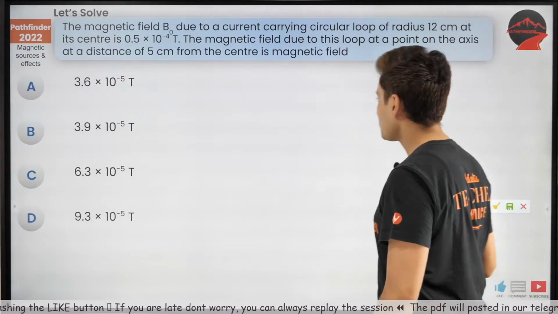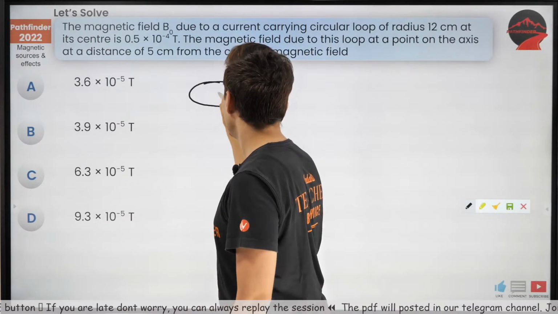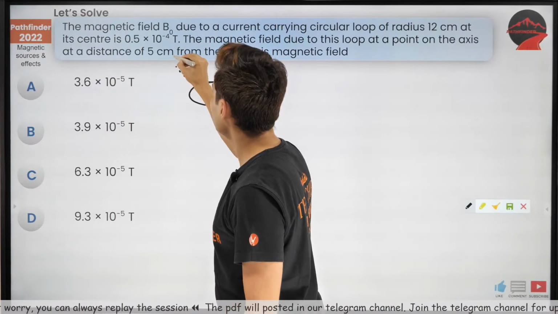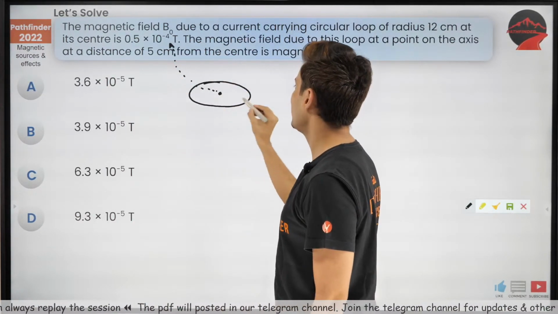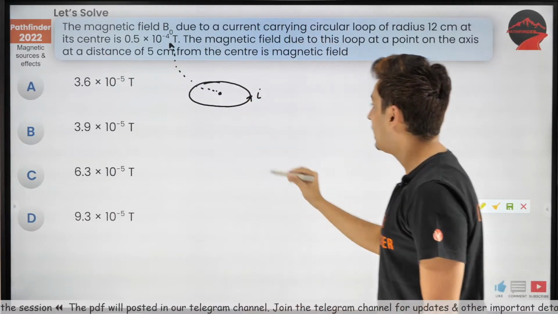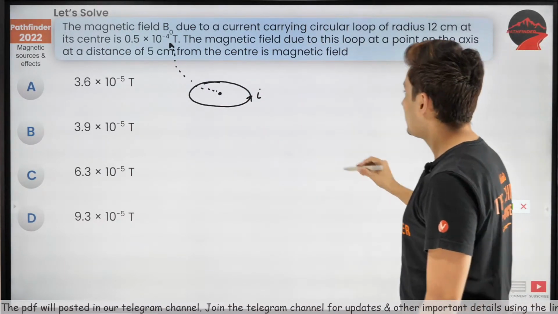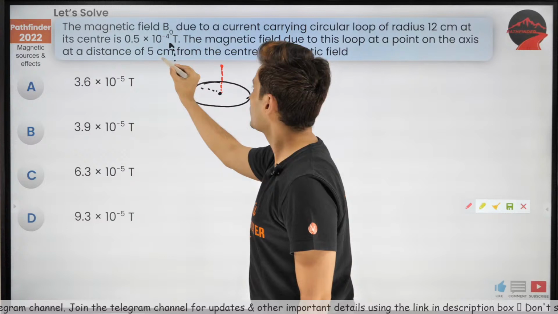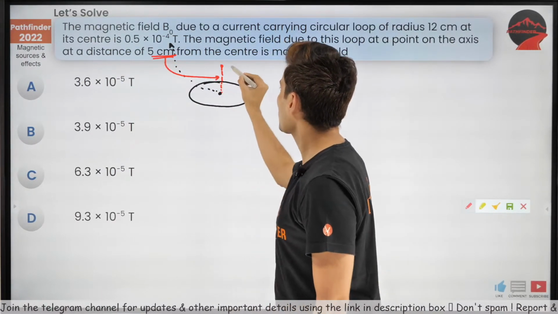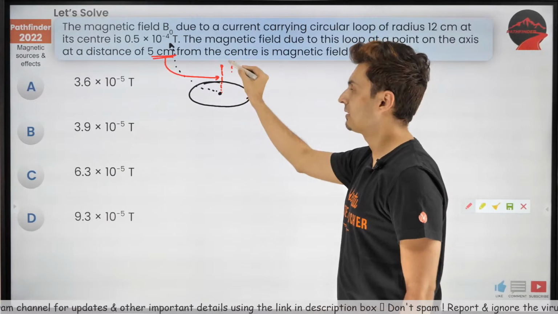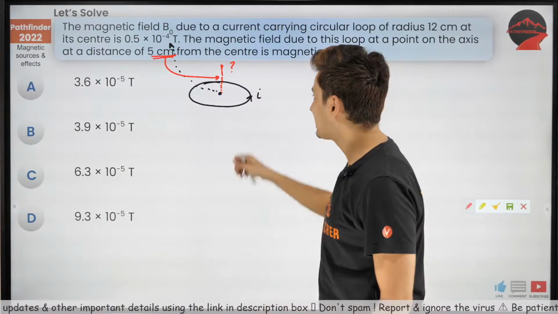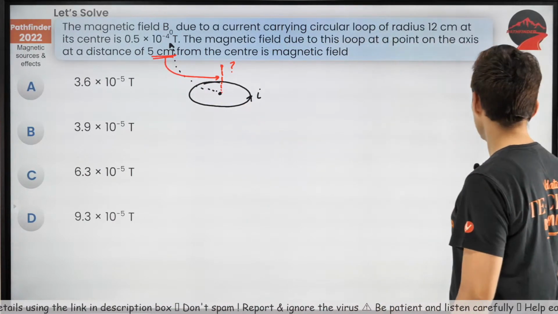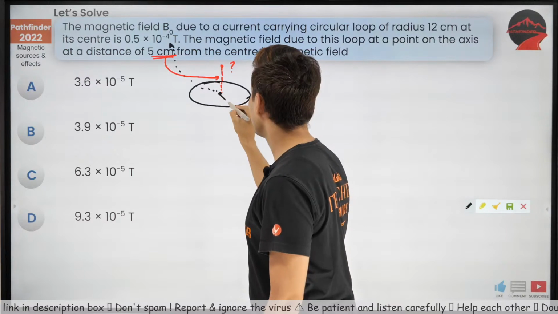See, first of all, you just have a loop and at this point the magnetic field is given to be this one. This is the magnetic field at the center for some current carrying loop. Now what you are doing is you are asking for the same loop at a distance of 5 centimeters. So this 5 centimeters distance is here. What is the magnetic field here? That's the question. So guys, this red path length is 5 centimeters. The radius of that loop is already given to you. This radius.